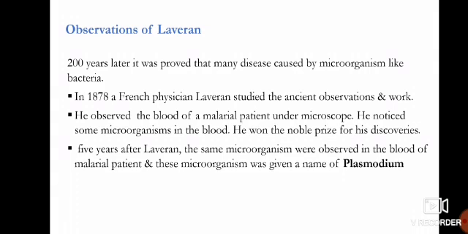He observed the blood of malarial patients under a microscope and noticed tiny creatures inside the patients. Five years after Laveran, the same microorganisms were observed in the blood of malarial patients, and these organisms were given the name Plasmodium.